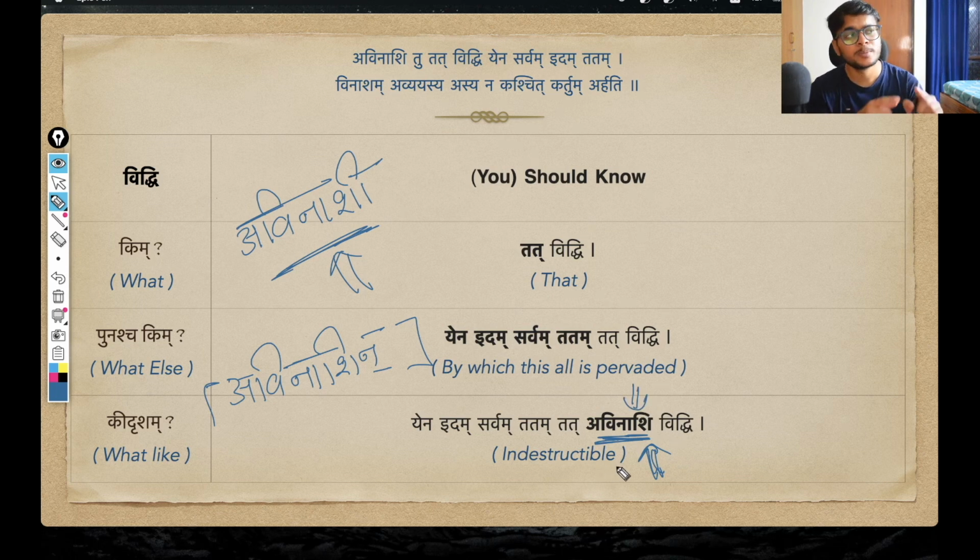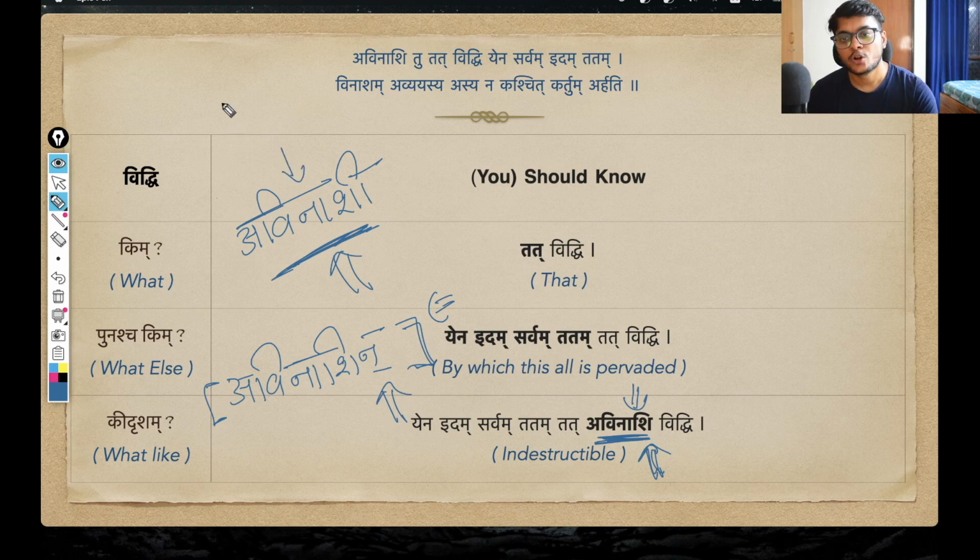So contextually you will be able to figure out the meaning. But since we are diving into the Sanskrit language, why not ask these questions also? They are not very hard to answer. It is just a matter of asking these questions to yourself. Anyways, the Pratipadika here is Avinashin. If a lot of you could figure out that the Pratipadika here is Avinashin, a Nakaranta Shabda, then that is also very good. It is a Nakaranta Pratipadika, Avinashin.